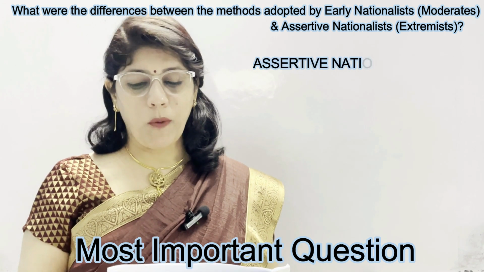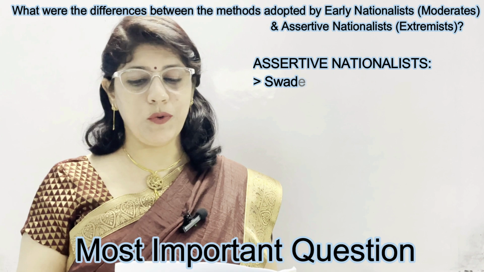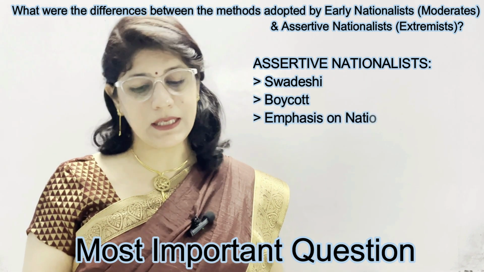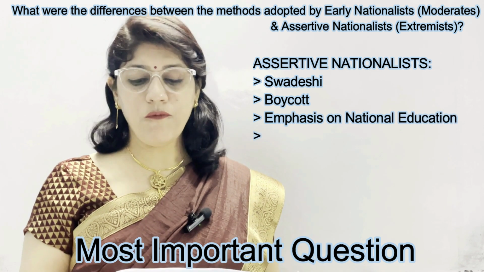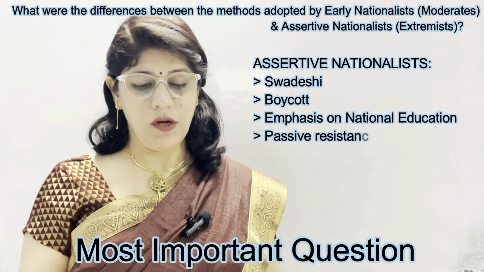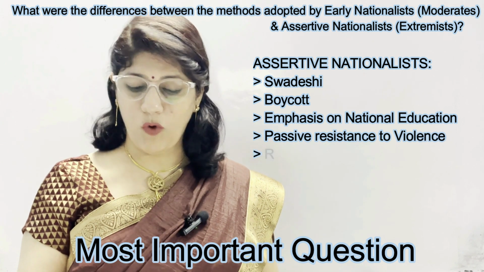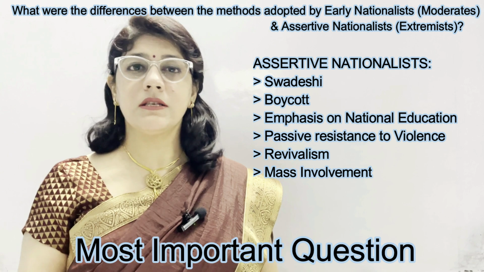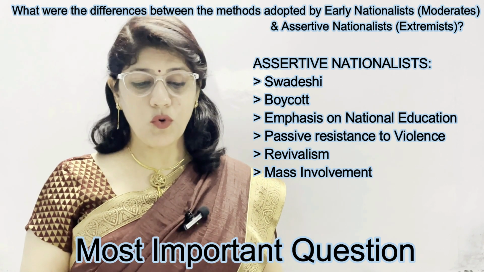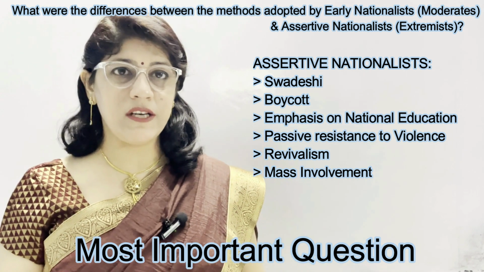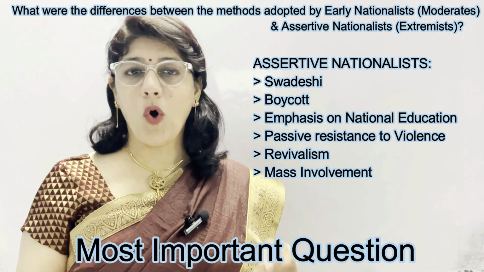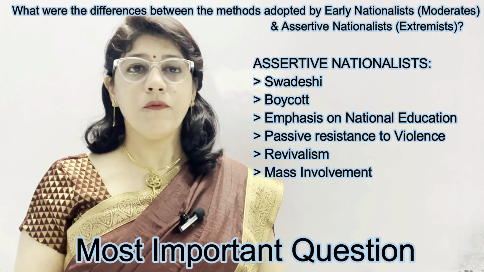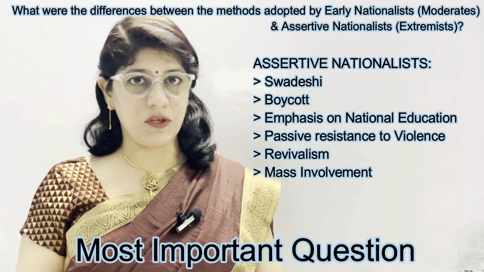Then methods adopted by assertive nationalists, or you can say extremists. Swadeshi, first point you need to explain. Second, boycott. Third, emphasis on national education. Fourth, passive resistance to violence. And then revivalism and mass involvement are sub-points in this heading. You need to explain all these points and you should prepare one long answer from these 2 chapters, because this is the most important question from my point of view from these 2 chapters.